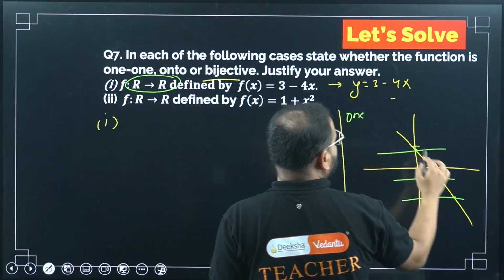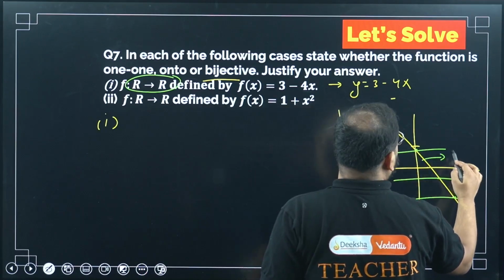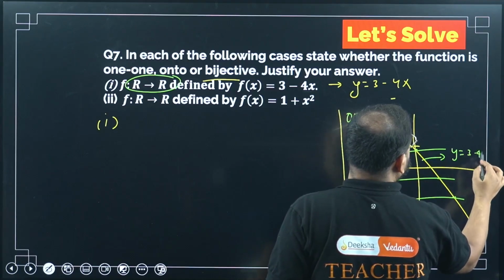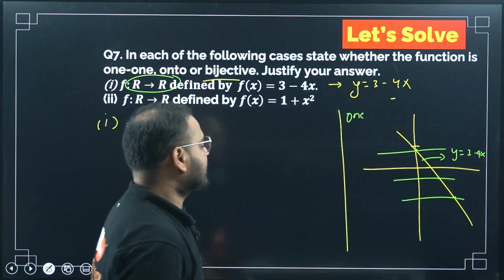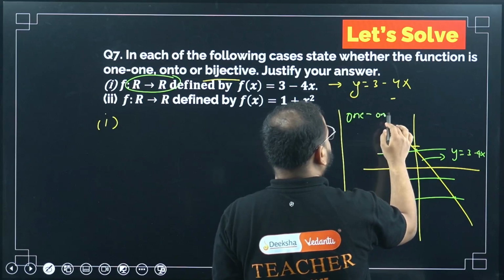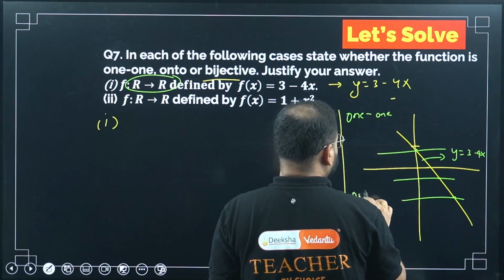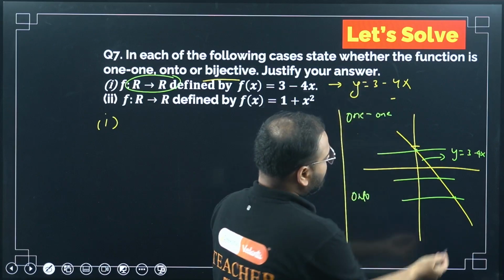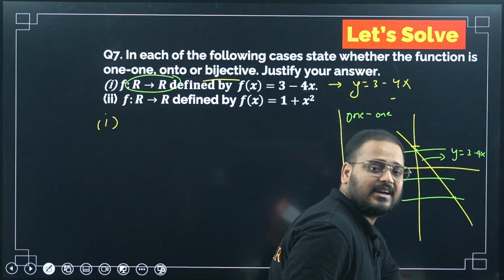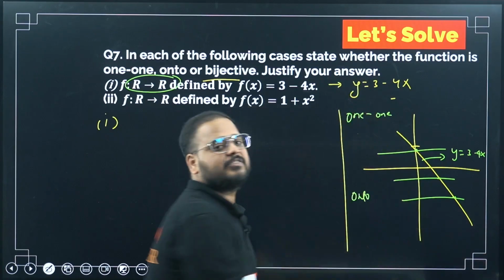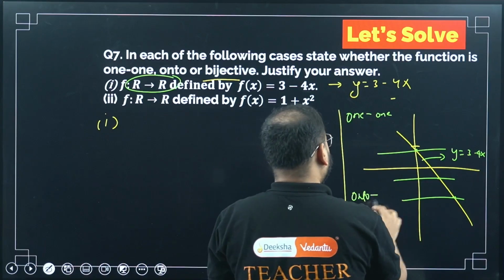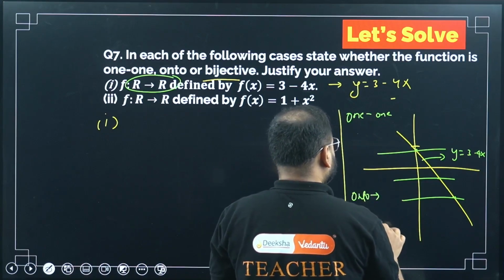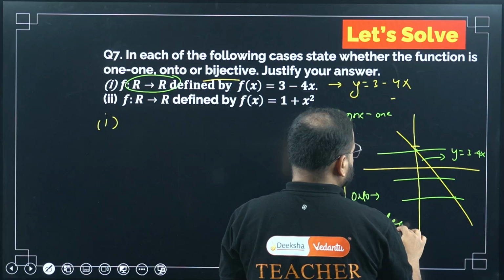So this graph y equals 3 minus 4x is 1-1. What about onto? See, what is the range? Range is all real numbers again. I can go as far as negative y and positive y, so the range is all real numbers.